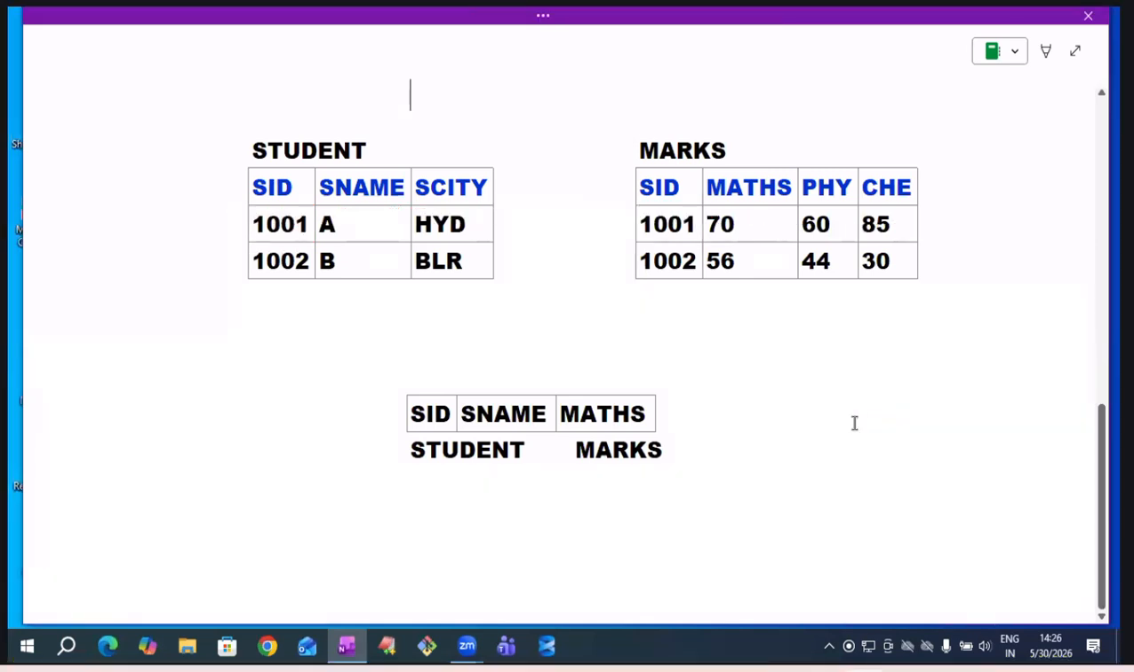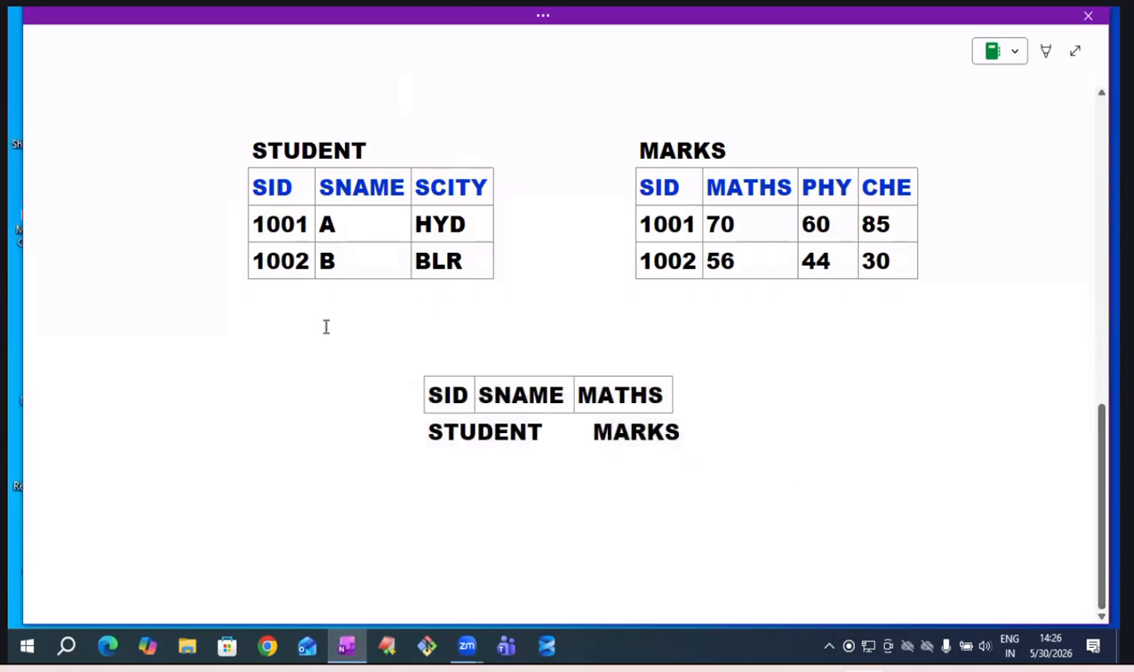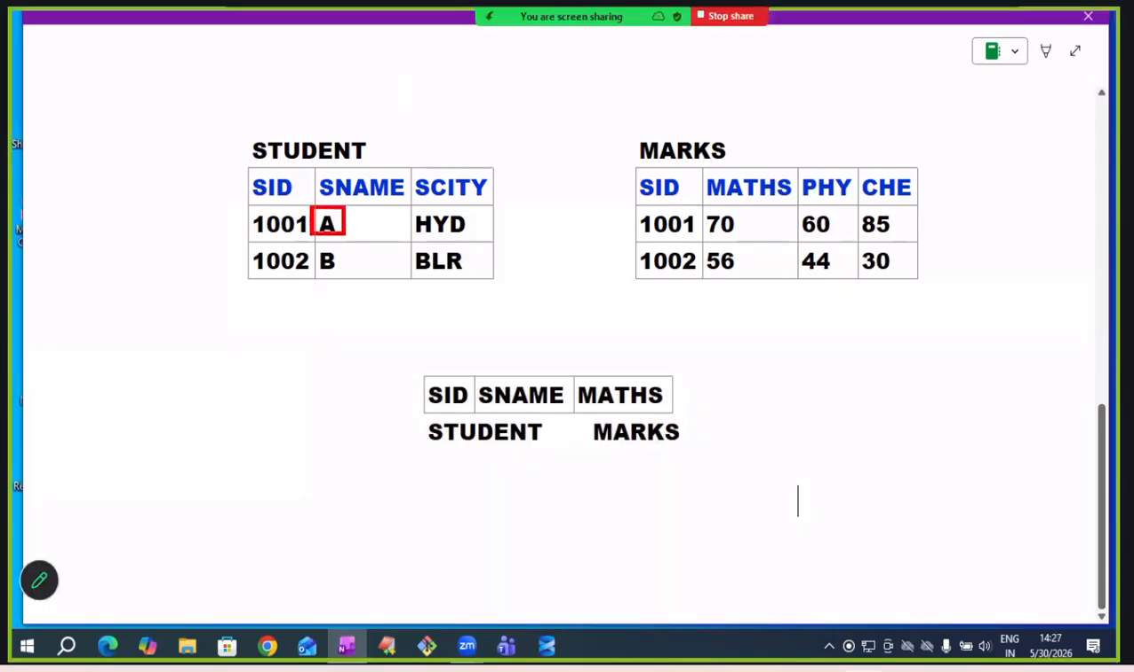So if the student table SID is equal to the marks table SID, then join them. You tell me, sir. I'm asking one simple question. This A student got how many marks in maths? 70. How are you telling? Based on SID. This student table SID and marks table SID are both equal. That is why you guessed A got 70 marks.